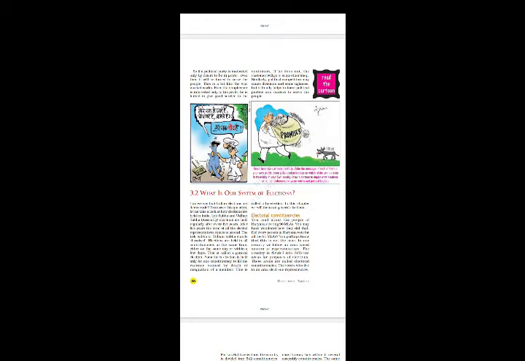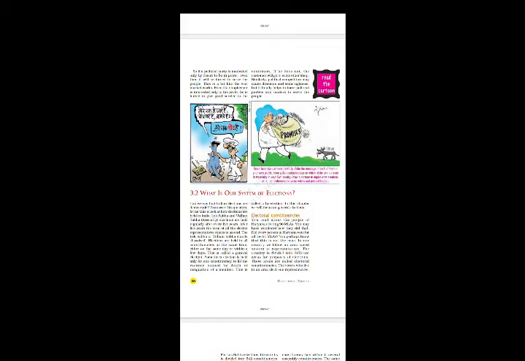Now we are going to talk about electoral constituencies. What is the meaning of electoral constituencies? In our country, we follow an area-based system of representation. India is divided into different areas for the purpose of elections. These areas are called electoral constituencies.